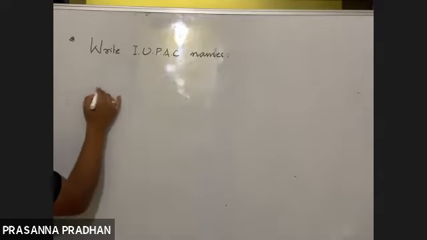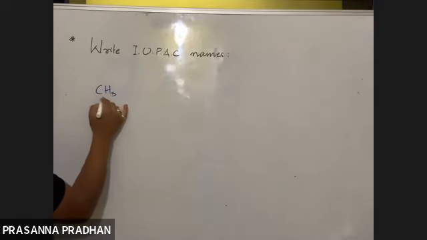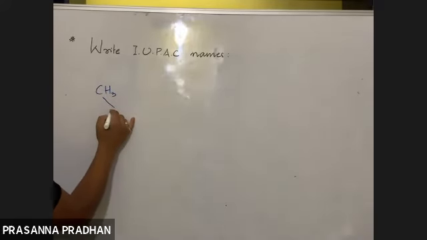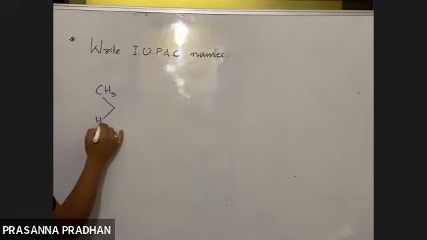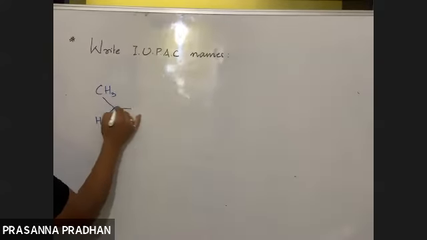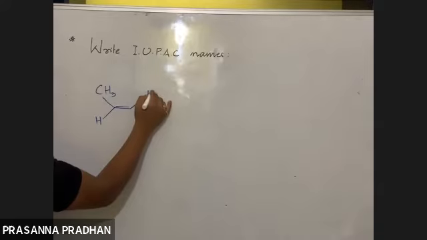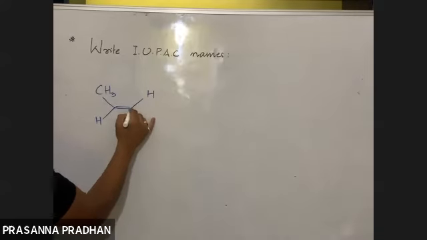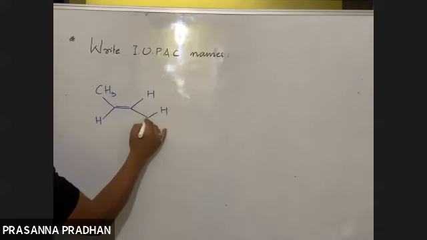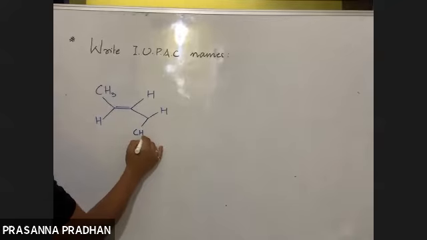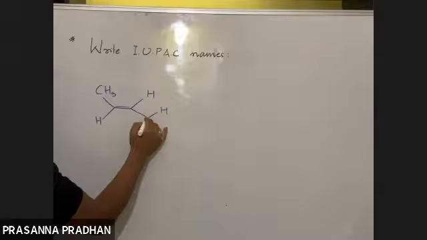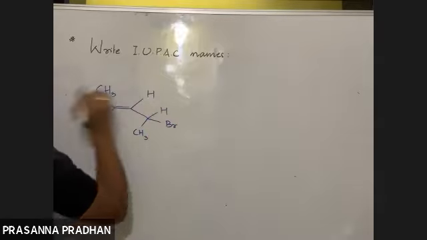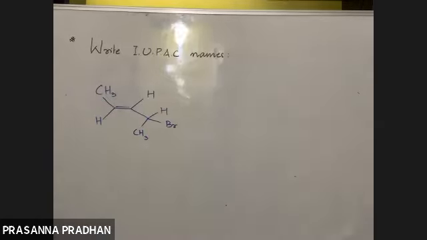So first I'll give you CH3, then we have a double bond like this. We have a hydrogen atom out here, again a hydrogen out here, a methyl group out here, and a bromine atom out here. You have to name this particular compound according to the IUPAC system of nomenclature.